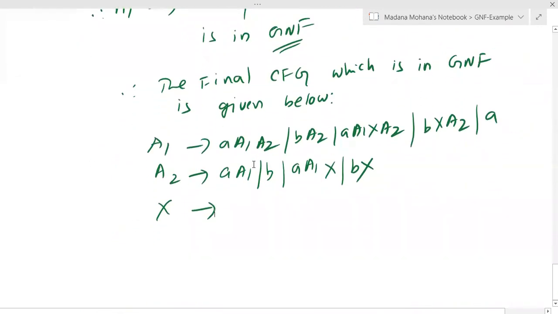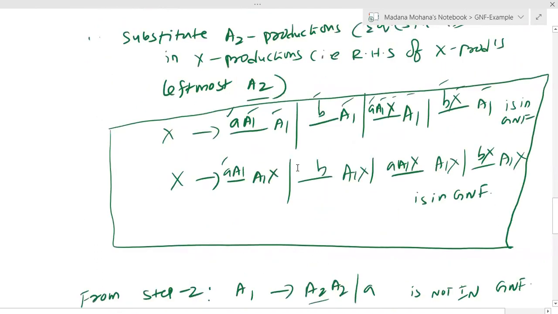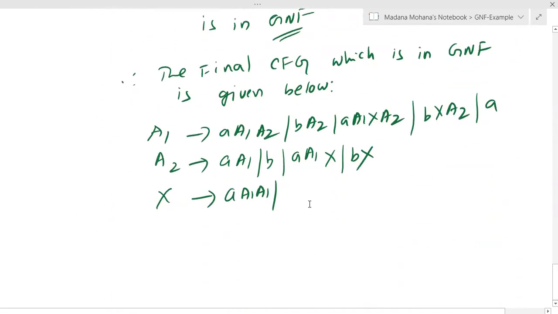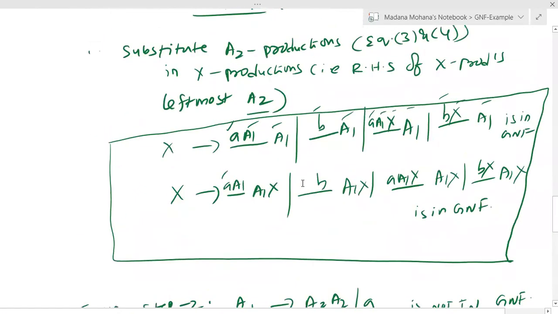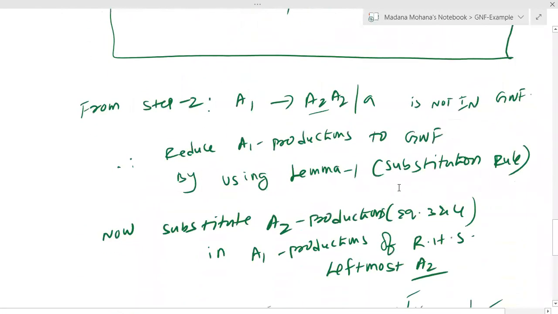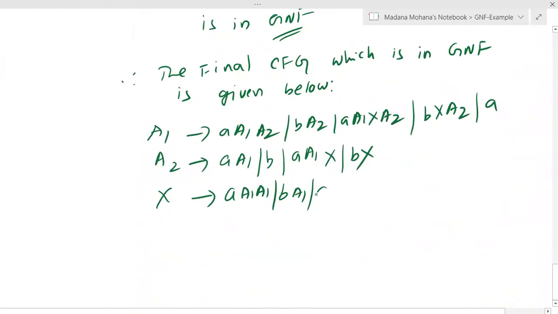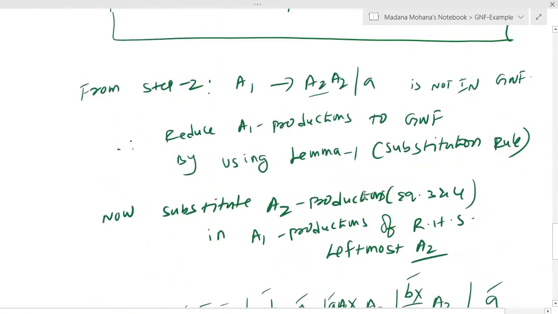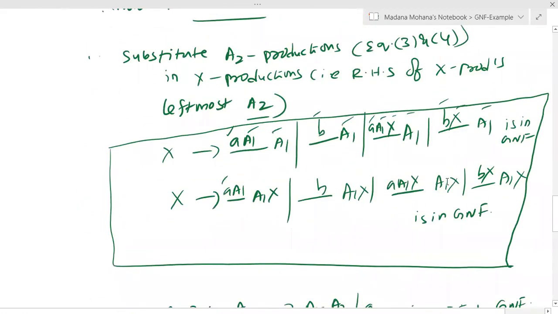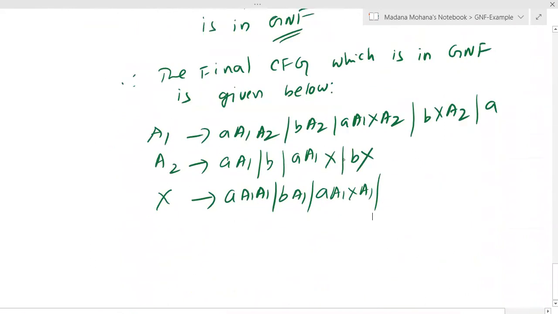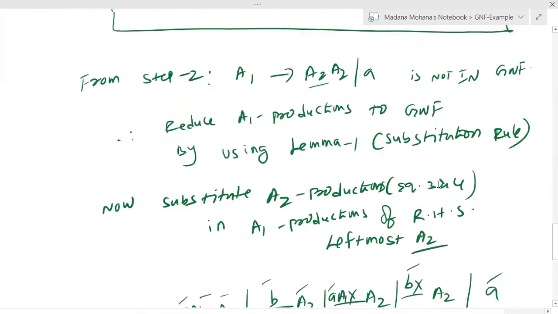A1A2, then second X productions are BA2, then third X productions are A1XA2, then fourth X productions are BXA2, followed by combine the second X productions also.